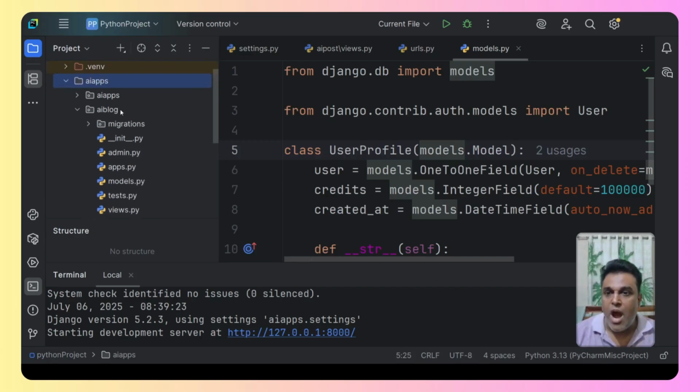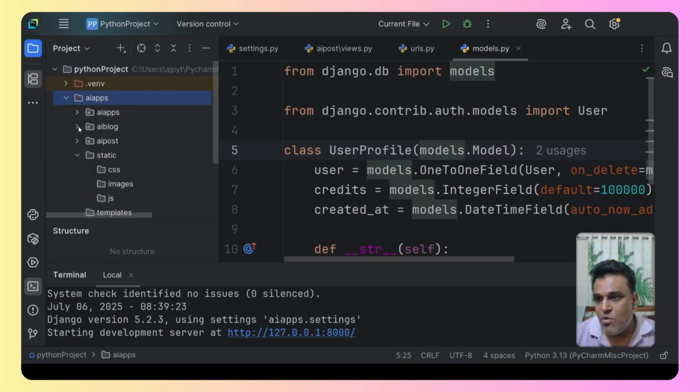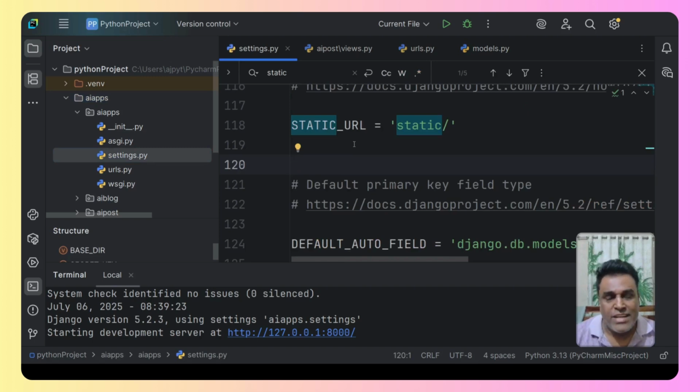For that, we will open AI apps, and under that we have settings.py. Under settings.py, you can see we already have STATIC_URL equal to static. It's already been defined over here.